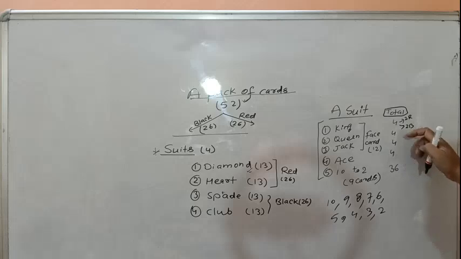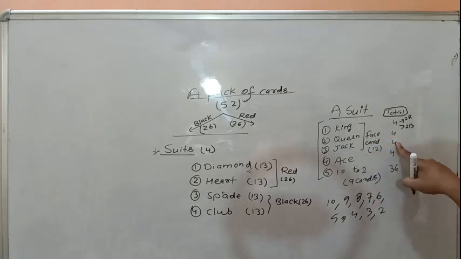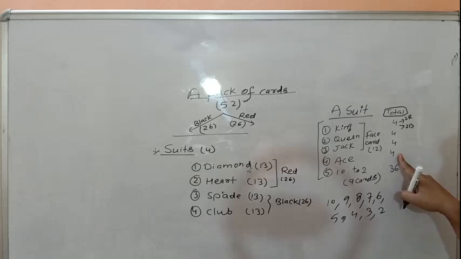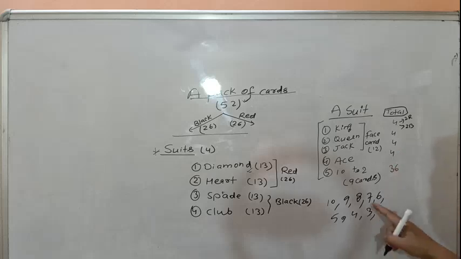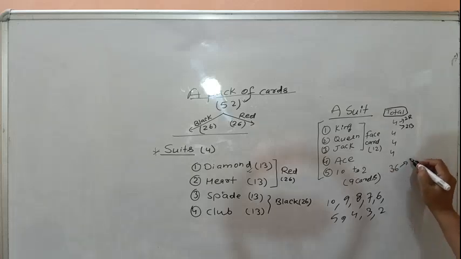Queen is also 2 black, 2 red. Jack is also 2 black, 2 red. And ace is also 2 black and 2 red. There are a total of 36 numbered cards, in which how many are red and how many black? That means 18 black and 18 red.